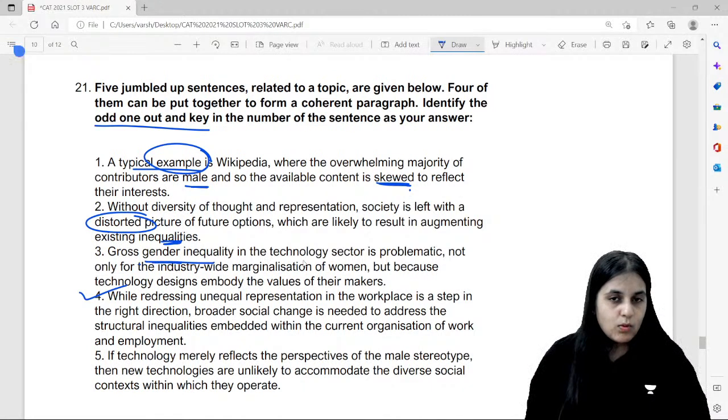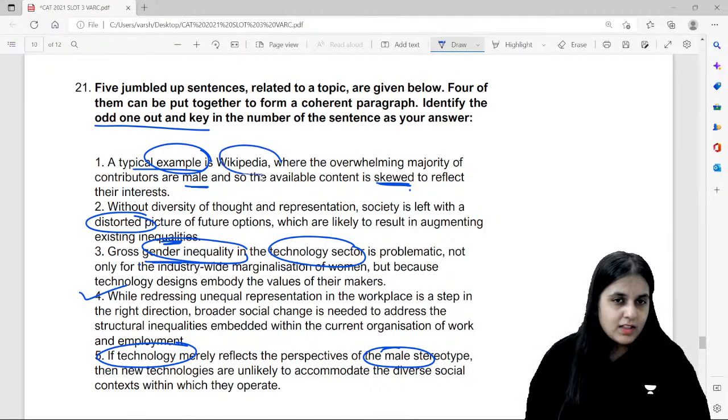Gross gender inequality is problematic. While redressing unequal representation in the workplace is a step in the right direction, broader social change is needed to address the structural inequalities embedded within the current organization of work and employment. If technology merely reflects the perspectives of the male stereotype, then new technologies are unlikely to accommodate the diverse social context. So this is related to technology and gender inequality. This is related to gender inequality in the technology sector.